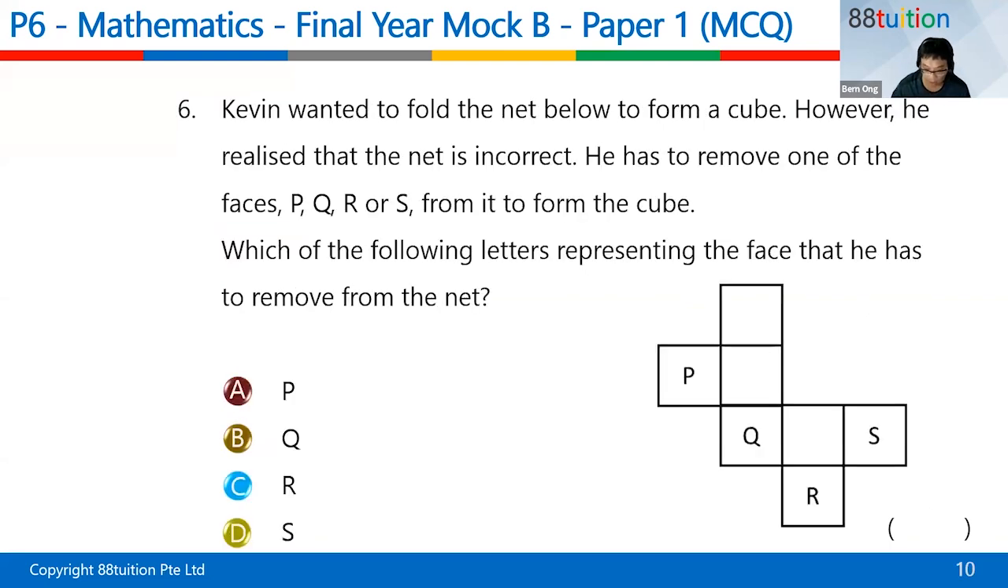Question number 6. Oh, a net. Kevin wanted to fold the net below to form a cube. However, he realized that the net is incorrect. He has to remove one of the faces in order to form a cube. Which of the following represents the face that he has to remove from the net? Okay, come.